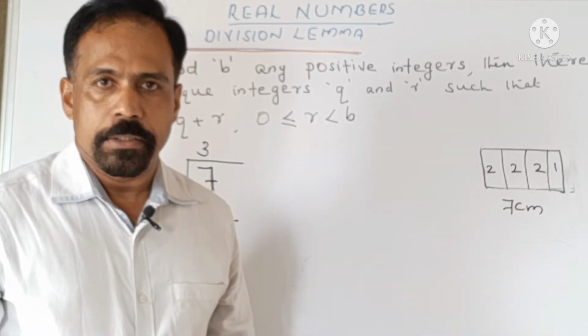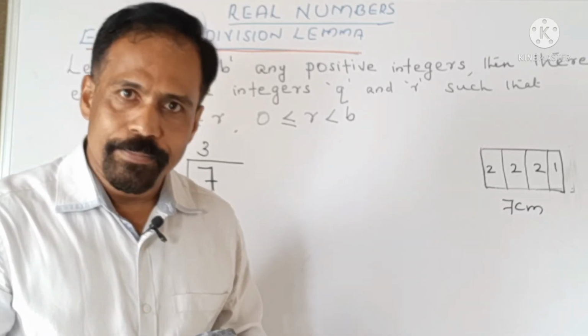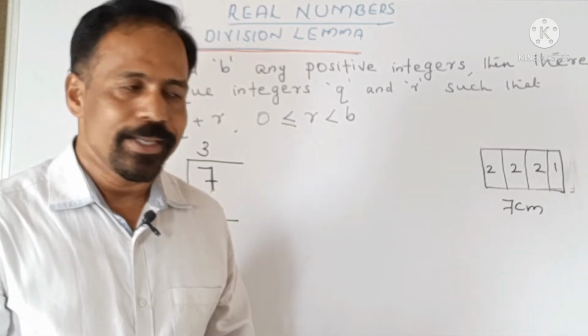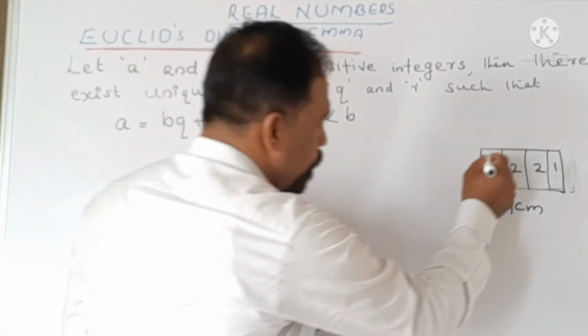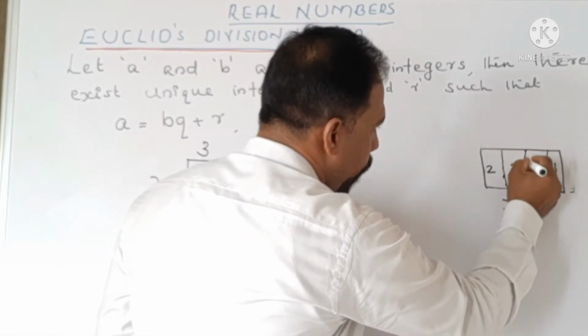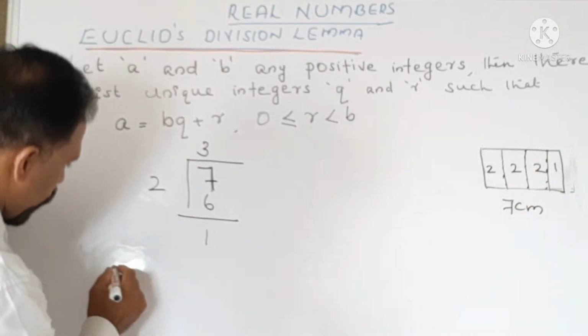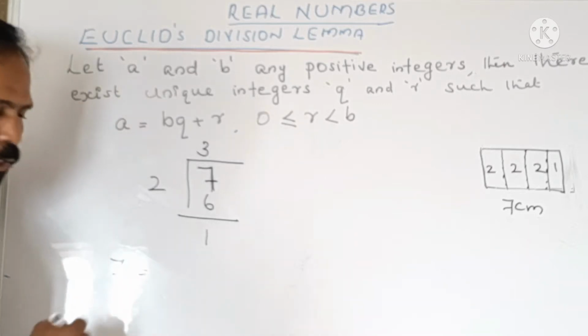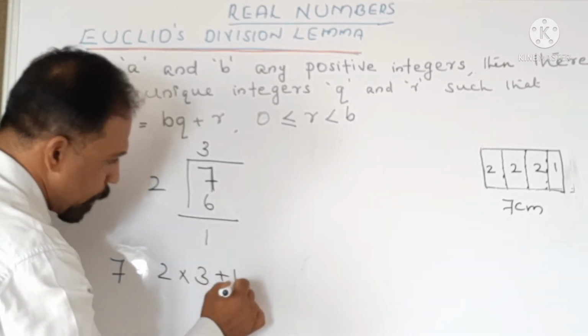How will you do that? You will apply bread and jam so that it will stick together. Yes, so you are applying bread and jam in between and joining it together. So we can say 7 is equal to 2 into 3 plus 1.